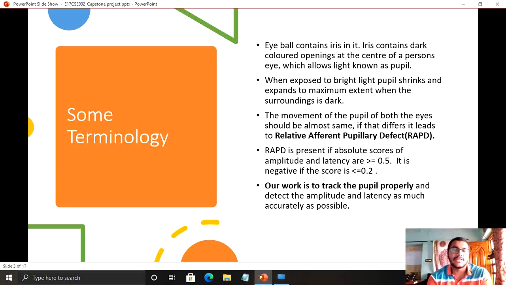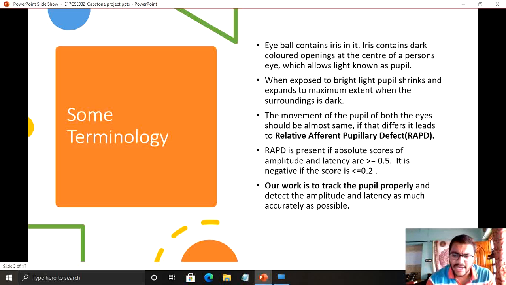As we know, there are 2 eyes in a human being. The eye contains the iris, and the dark opening inside the iris is known as the pupil. When light is exposed to the pupil, it contracts, and when we go into a dark region, the pupil expands as much as possible in order to capture the light from the surroundings.